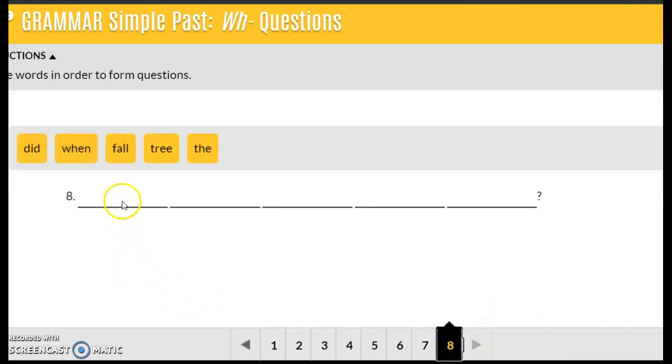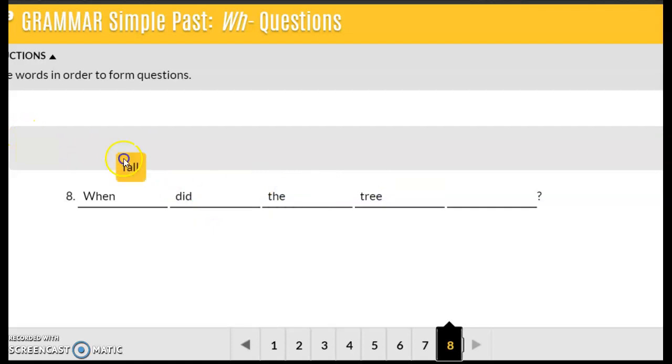Number 8. WH word is when. Helping verb did. The tree fall. When did the tree fall? Okay, that's all for now.